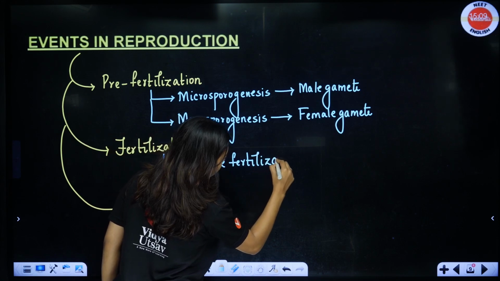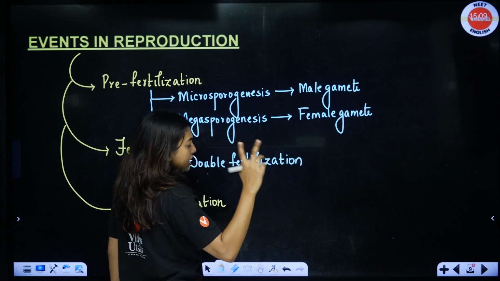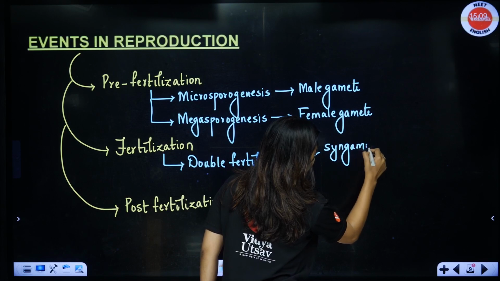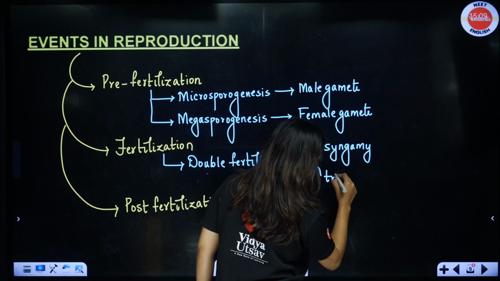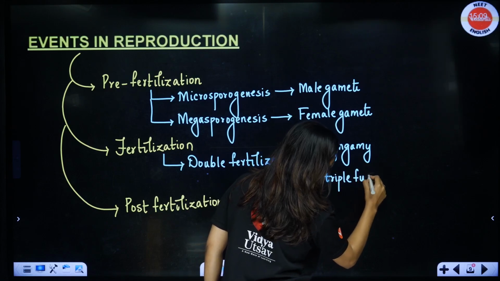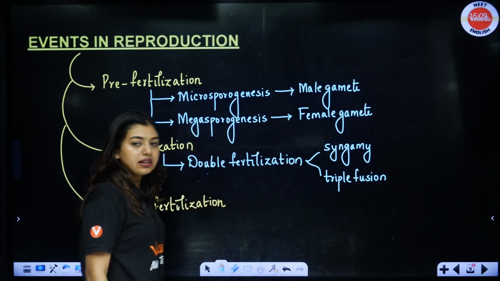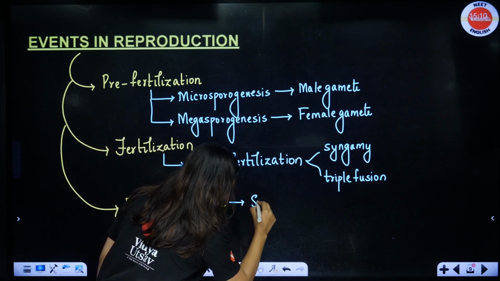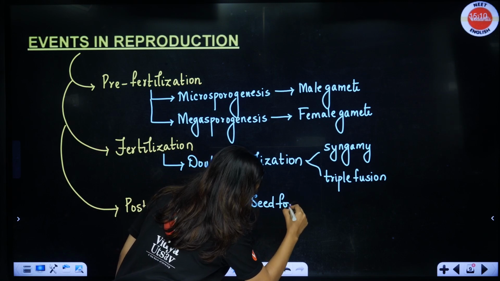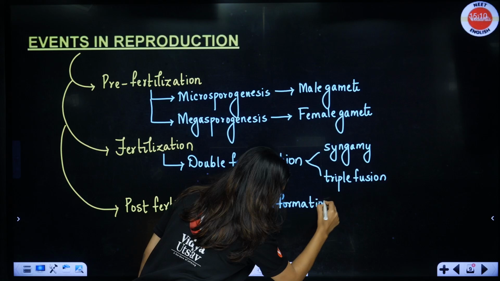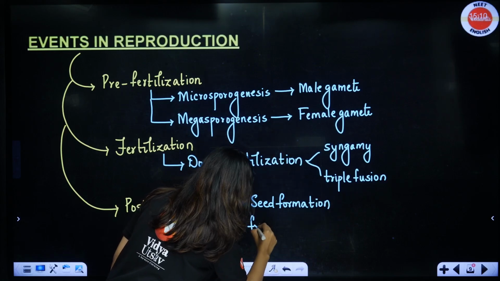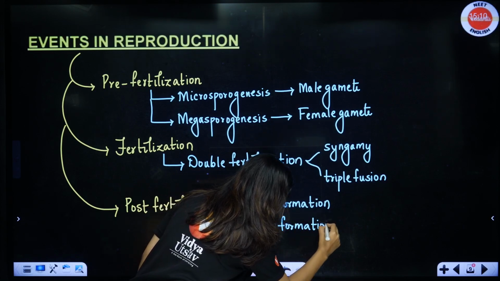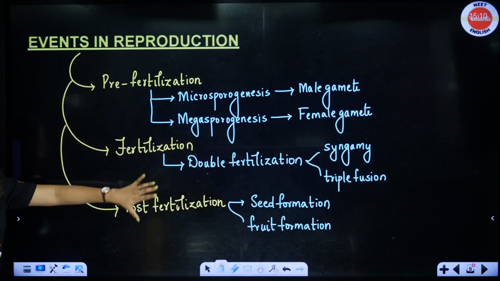Double fertilization. In double fertilization, you will read two topics: syngamy and triple fusion. Syngamy plus triple fusion. In post fertilization, what will you read? Seed formation and fruit formation. Seed formation and fruit formation. That's what you're going to study here. Clear? So this is how the chapter division is going to happen.